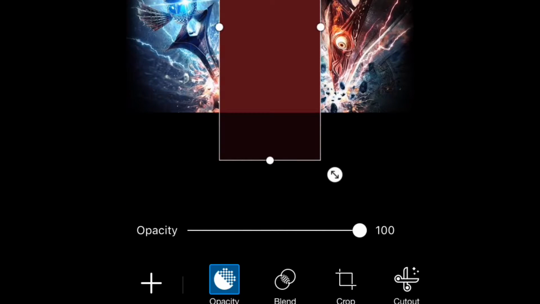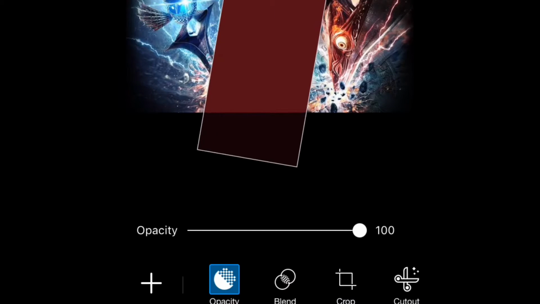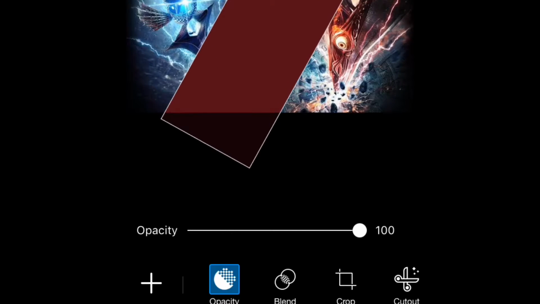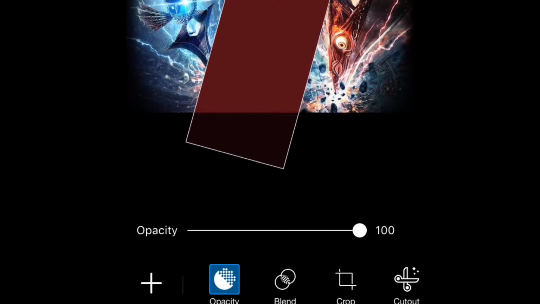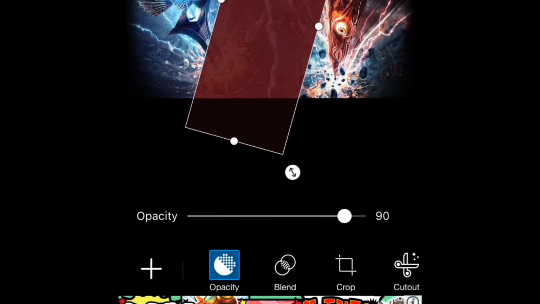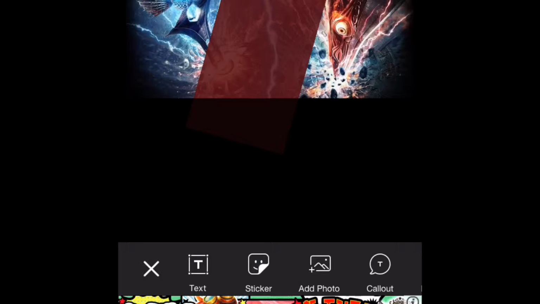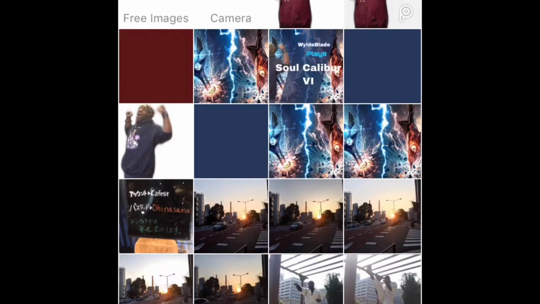Now, the reason why I created that red background is because I want to make a divider, kind of split the image like you'll see a lot of YouTube thumbnails have. So we're going to use this to put a divider between it. And you can add some cool effects to this by fading it out, twisting it, turning it. Later, we're even probably going to put a border around this. But there are so many options that are available using the tools below. But I'm going to leave it like this for now.